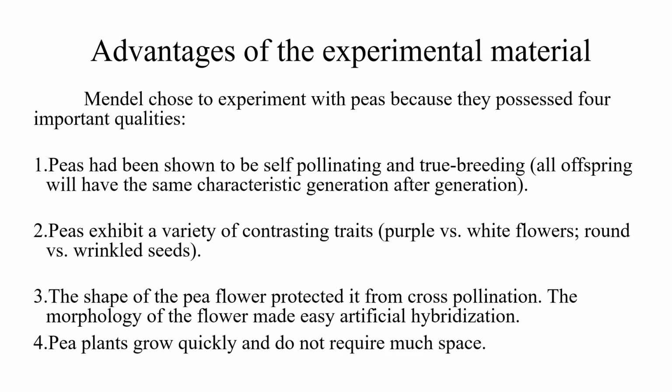The pea plants had a very quick growth rate. It grew very quickly, it flowered very quickly, and further generations could be raised within a short time span. Hence, the experimental results could be collected very easily within a short time span. And the cultivation of this plant did not require much space. That was also one of the qualities of that experimental material.